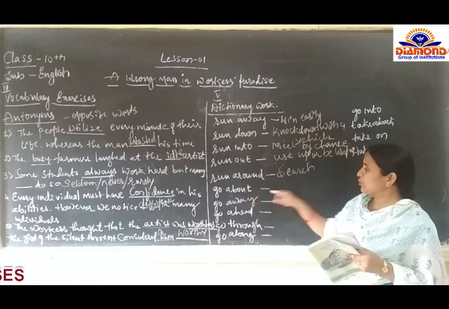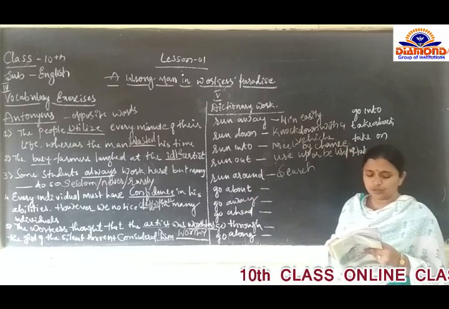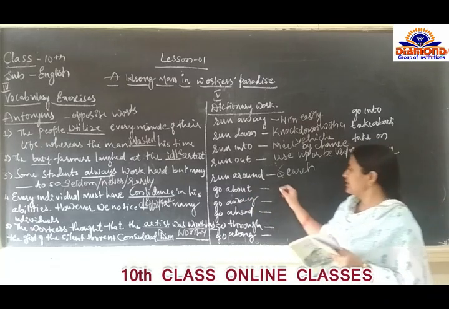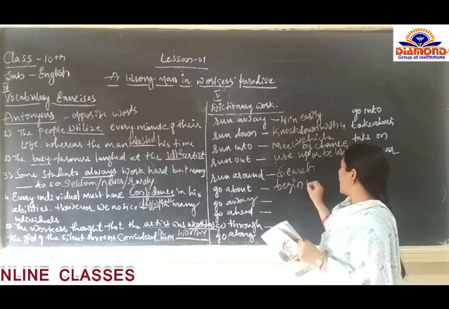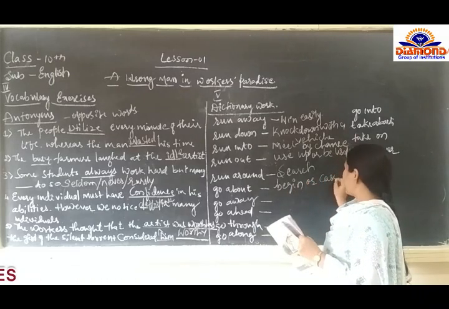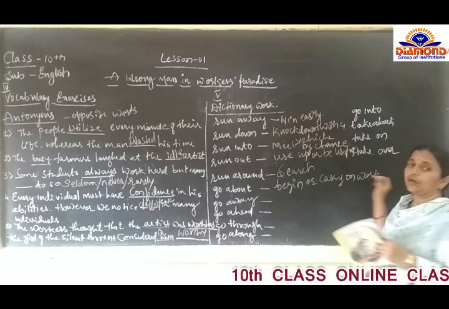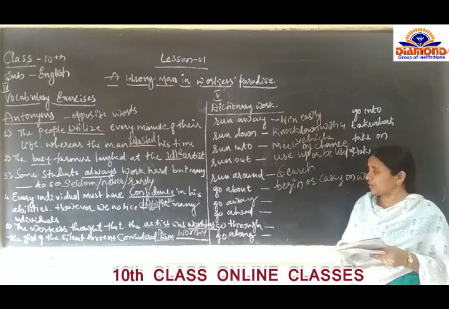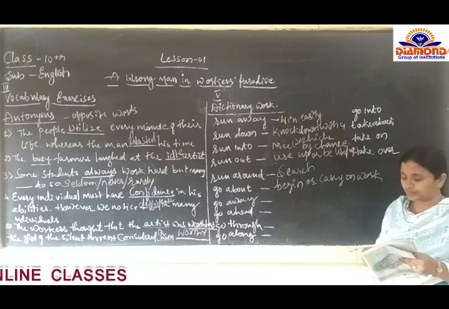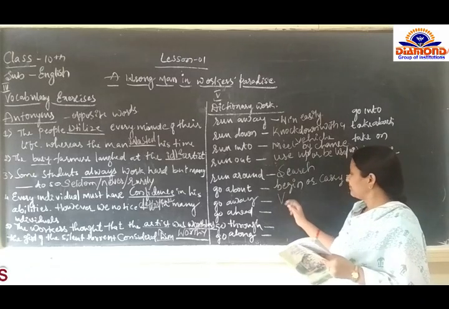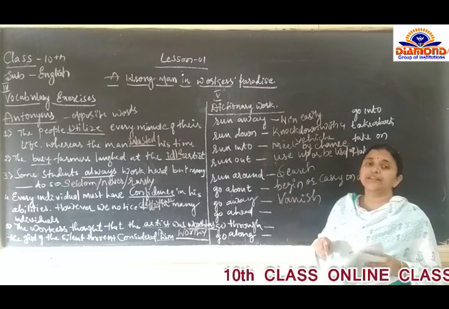Then next, go about. The meaning of the phrasal verb go about is begin. Begin means we can start. Begin or carry on work. The next word is go away. Go away means vanish. You know the meaning of vanish. Vanish means we can say disappear also.